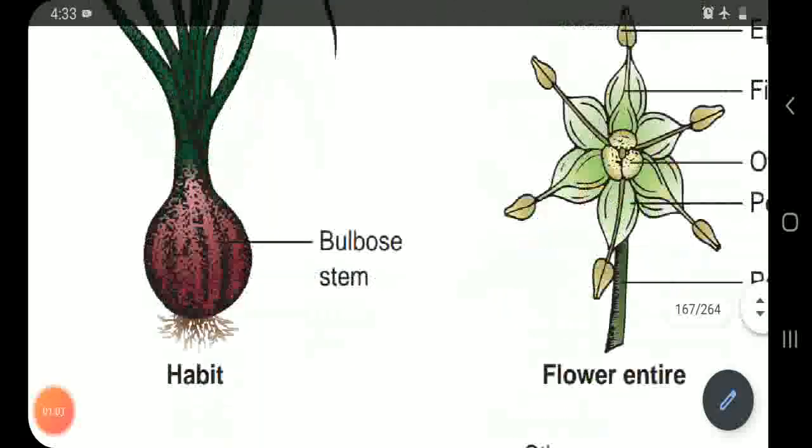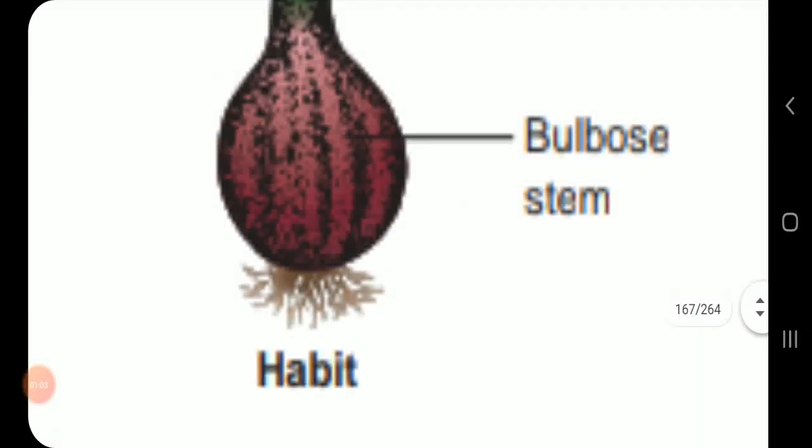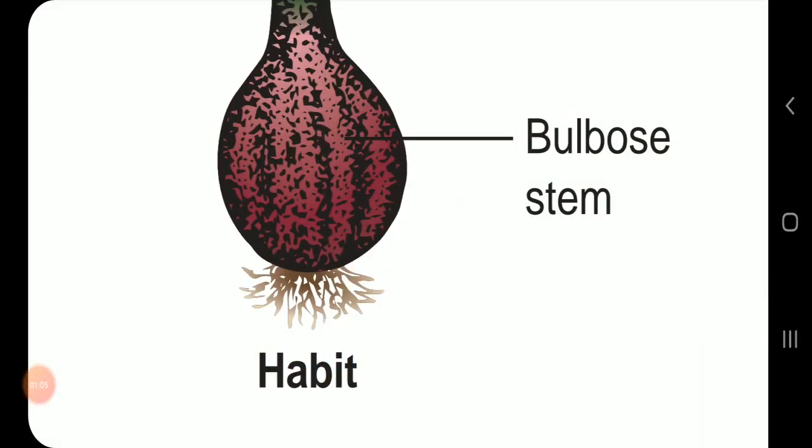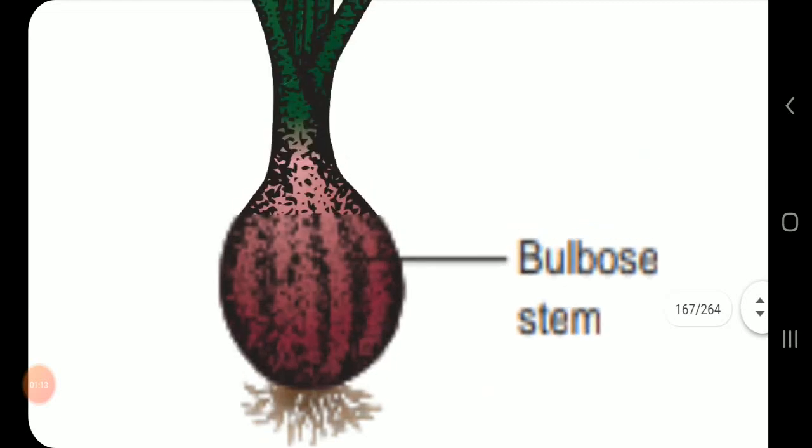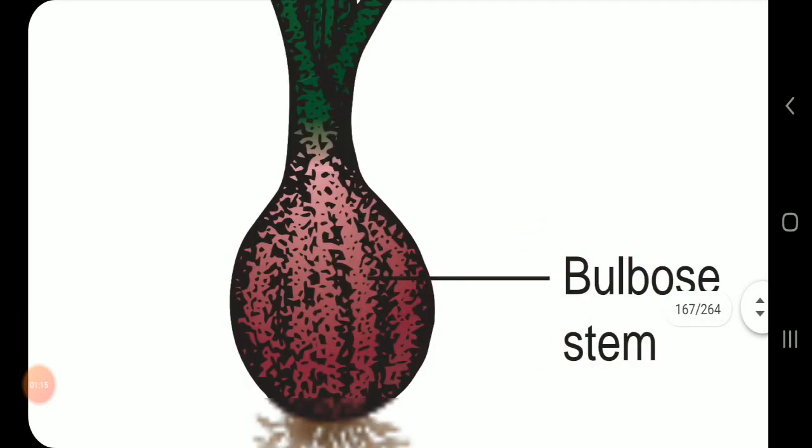If you observe the root, there is a fibrous root system in Allium cepa. Adventitious or fibrous root system is one of the characteristic features of monocot plants. And also there is the underground bulb. Actually this is the stem modified into a bulged shape, called a bulb, which grows under the soil.